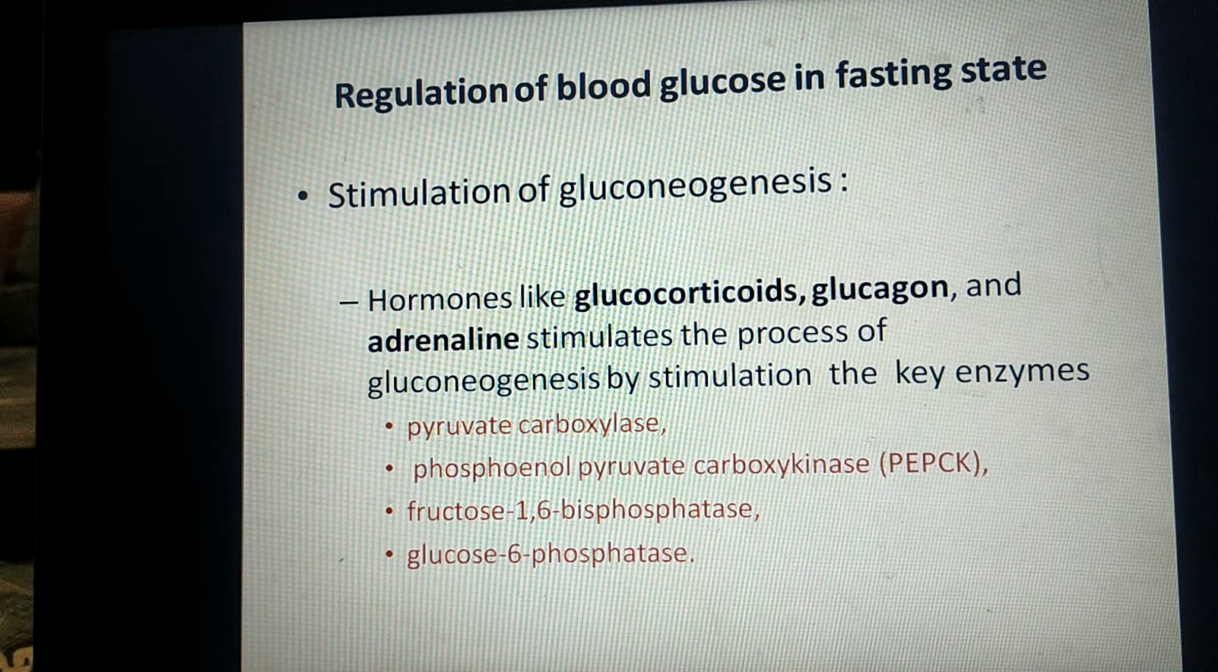The second process which is stimulated by the hormones of the fasting state is gluconeogenesis. Hormones like glucocorticoid, glucagon and adrenaline stimulate gluconeogenesis by stimulating key enzymes of gluconeogenesis like pyruvate carboxylase, phosphoenolpyruvate carboxykinase, fructose 1,6-bisphosphatase and glucose 6-phosphatase.